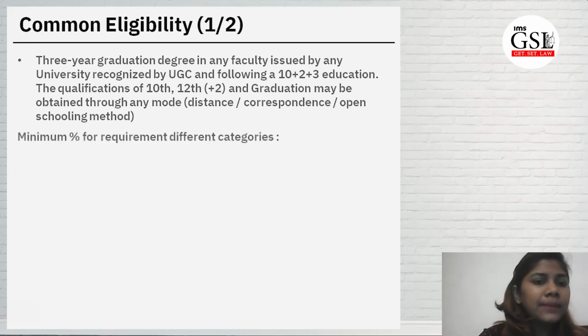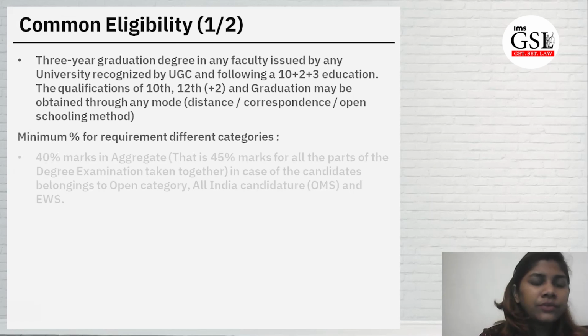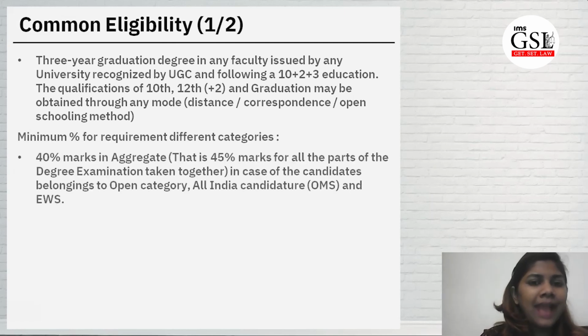The next is the minimum percentage which is required for different categories: 45% marks in aggregate, that is 45% marks for all the parts of the degree examination taken together, in case of the candidates belonging to the open category, All India Candidature, that is OMS, outside Maharashtra State, and EWS, that is economic weaker section of the society.